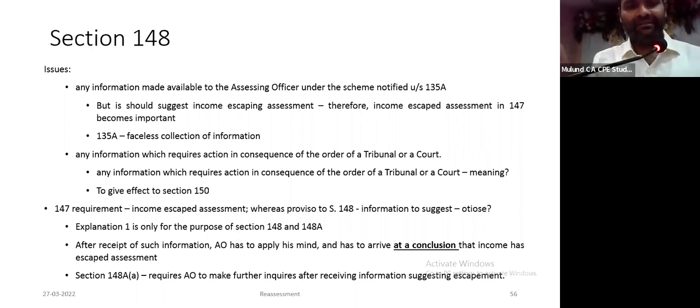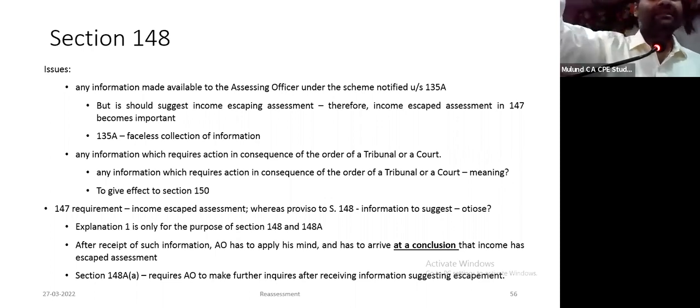It appears that if there is any tribunal order or court order which is not received by the assessing officer of the assessee, but received by some other assessing officer, he will upload that information on the portal, and based on that information, he will issue notice because it is information which suggests that income has escaped assessment. This is primarily to give effect to section 150.